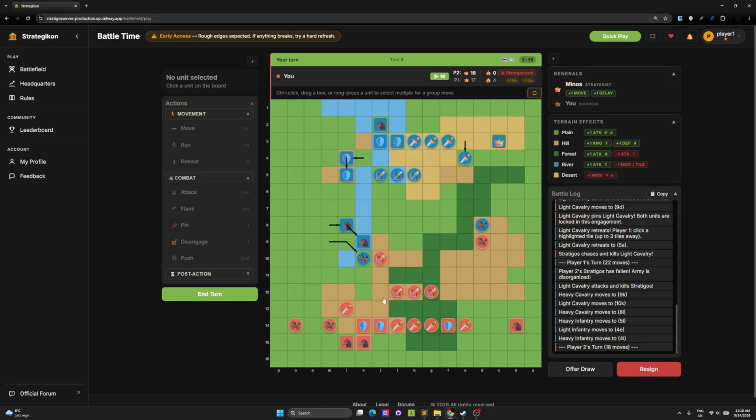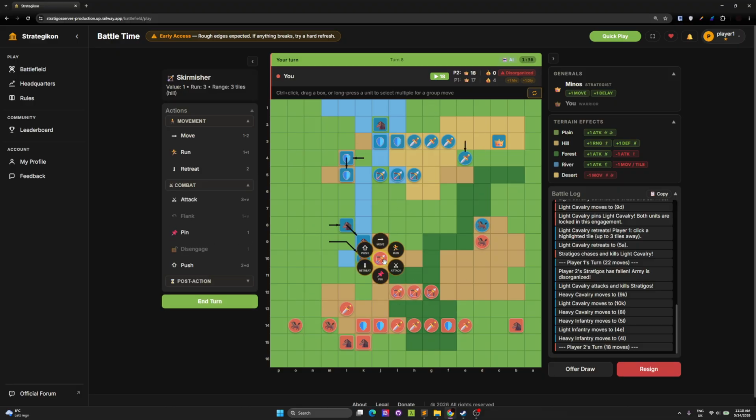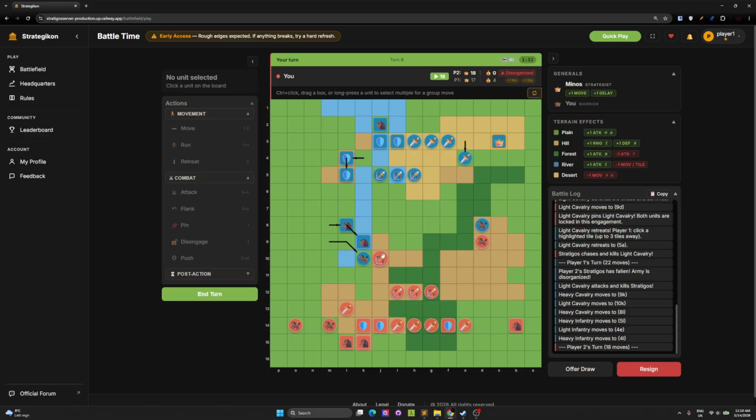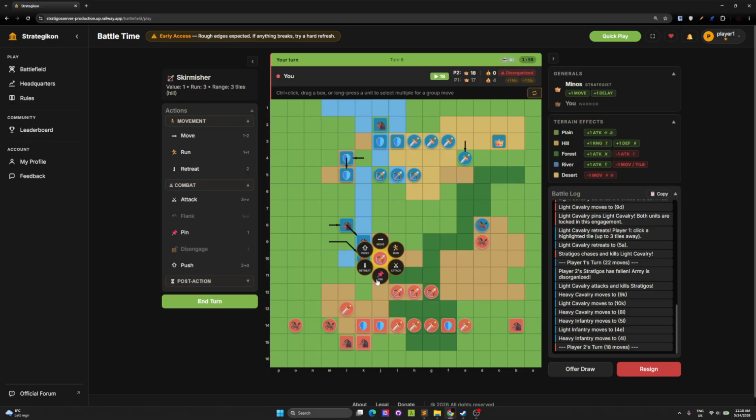So yeah, you can do a lot of things. You can attack, retreat. You can see here when I click, I can see all the moves I can do, the legal moves. I can also control multiple units to move things around faster. And you can see here up here if you can go or not.